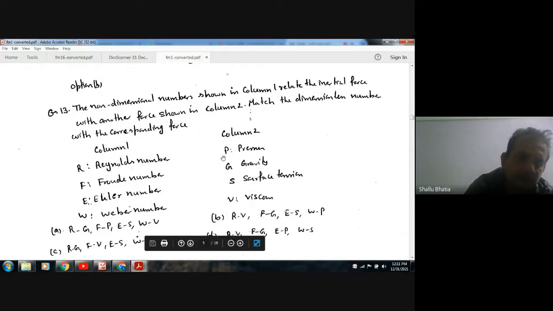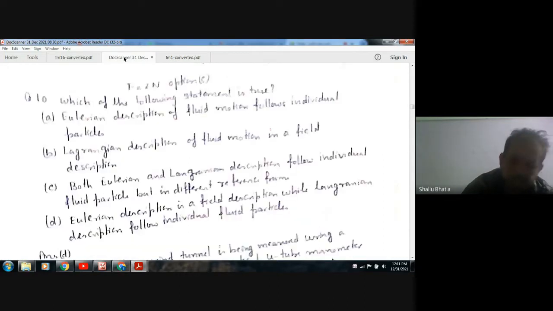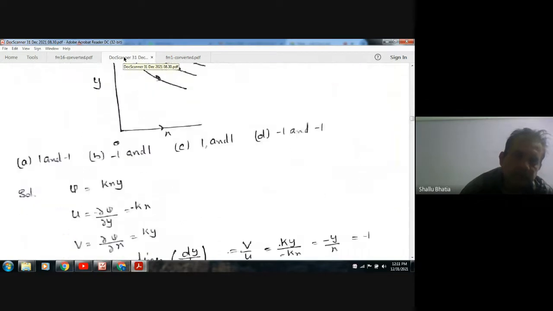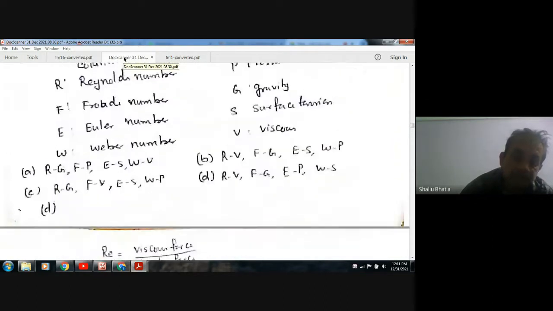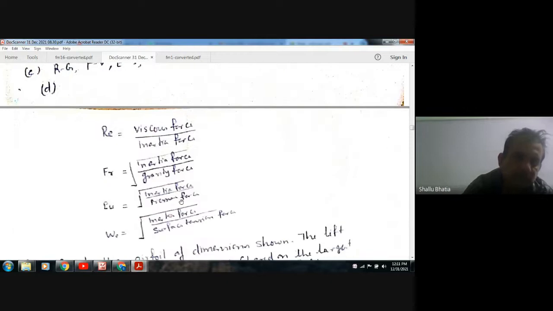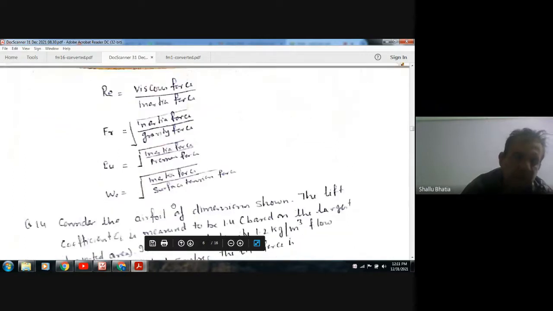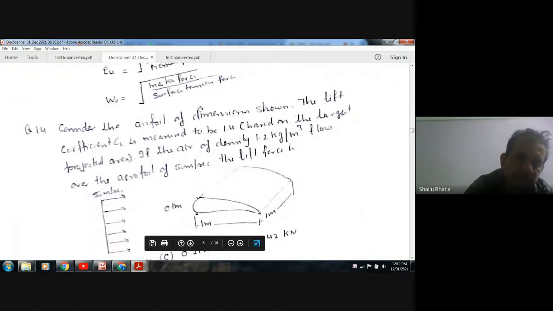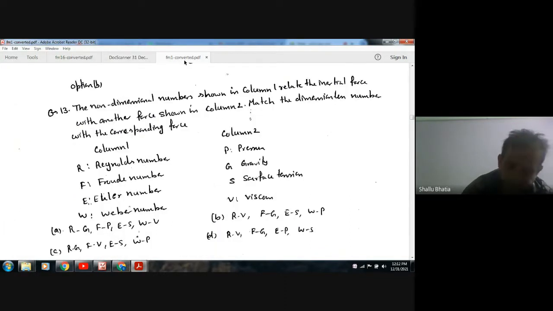The answer is D, because the Reynolds number is nothing but inertia force by viscous force. Sorry, inertia force by viscous force. So it is related to viscous force. The Froude number is inertia force by gravity force, so it is related to gravity force. The Euler number is inertia force by pressure force, so it is related to pressure force. The Weber number is inertia force by surface tension force, so it is related to surface tension force. Okay.